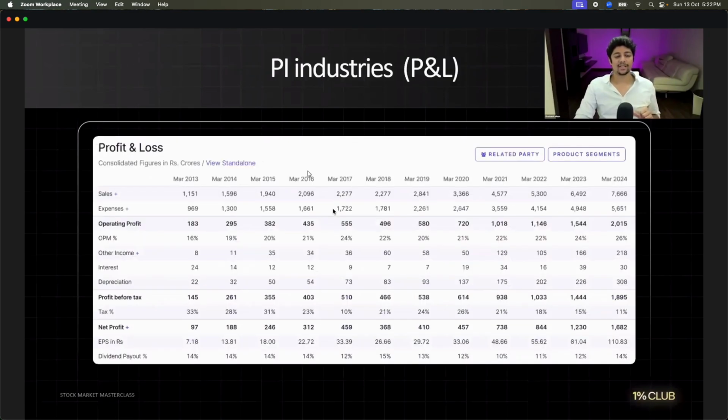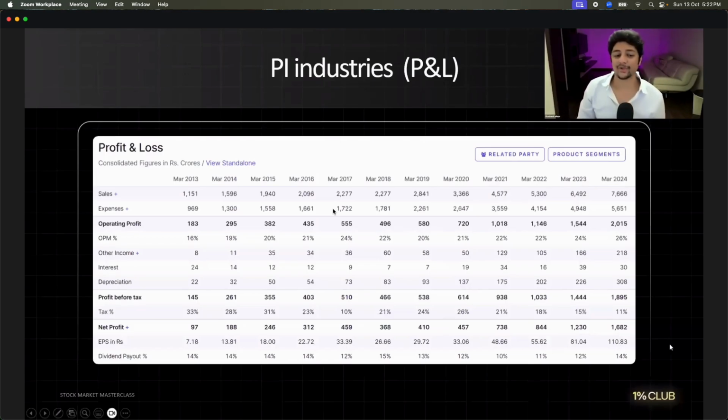Okay. What is the last 5 years profit and loss statement? Let's check from 2019. Sales: 2833, 4553, 6476. Every year growth. Then 496, 580, 720, 1000, 1100, 1500, 2000. Profit: 410, 457, 738, 844, 1121, 1230, 1682. EPS went from 33 to 110.